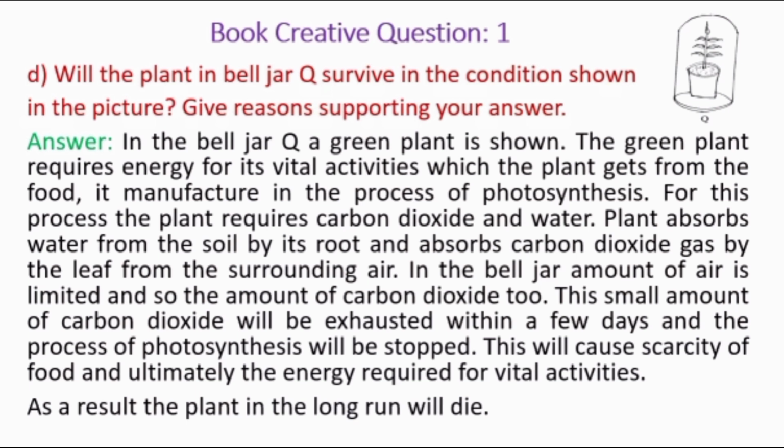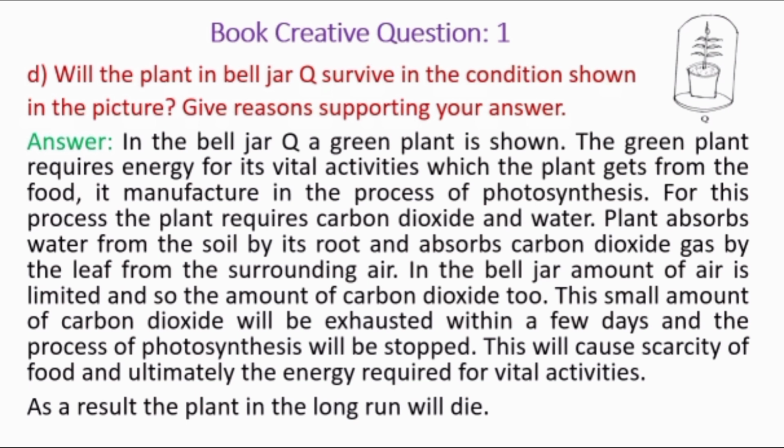Now think, what are the sources of this energy? The source of this energy is food, and this food is manufactured by the plants through the photosynthesis process. In this photosynthesis process, the plant requires carbon dioxide and water.